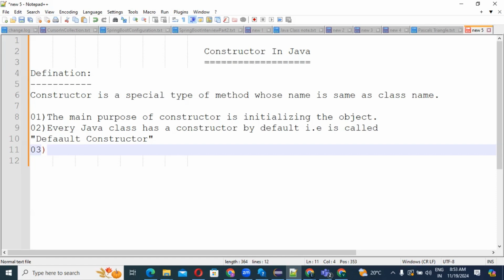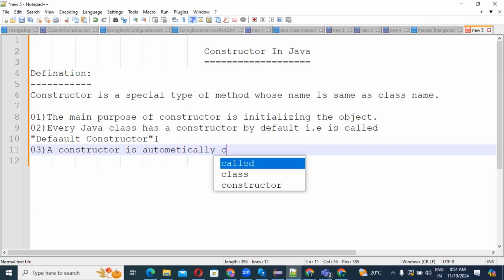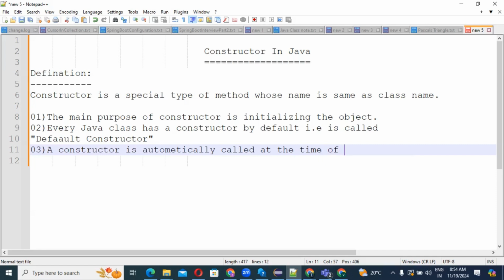Then third point, guys: a constructor is automatically called at the time of object creation. That is a main point. A constructor is automatically called at the time of object creation.